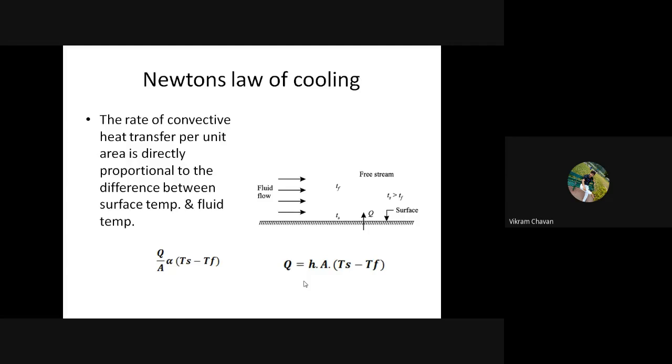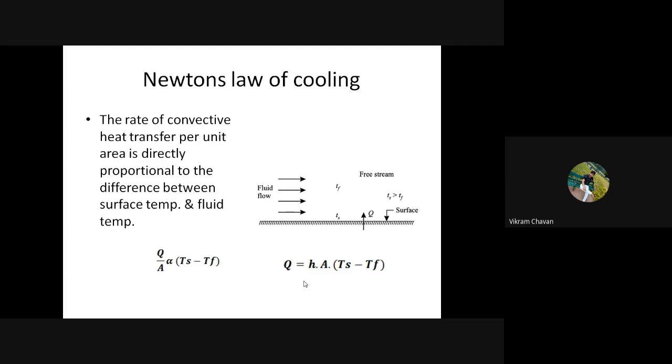Then Tf is equal to fluid temperature, and the unit for surface temperature and fluid temperature is degree Celsius.